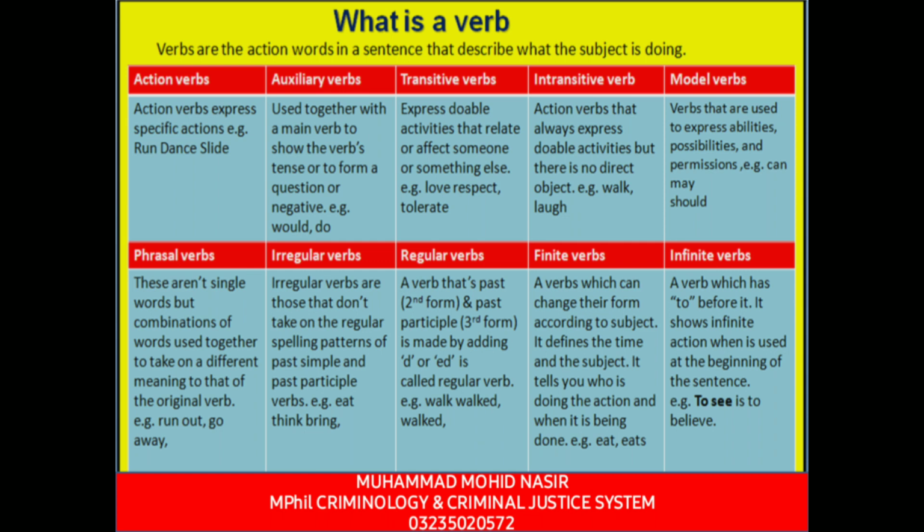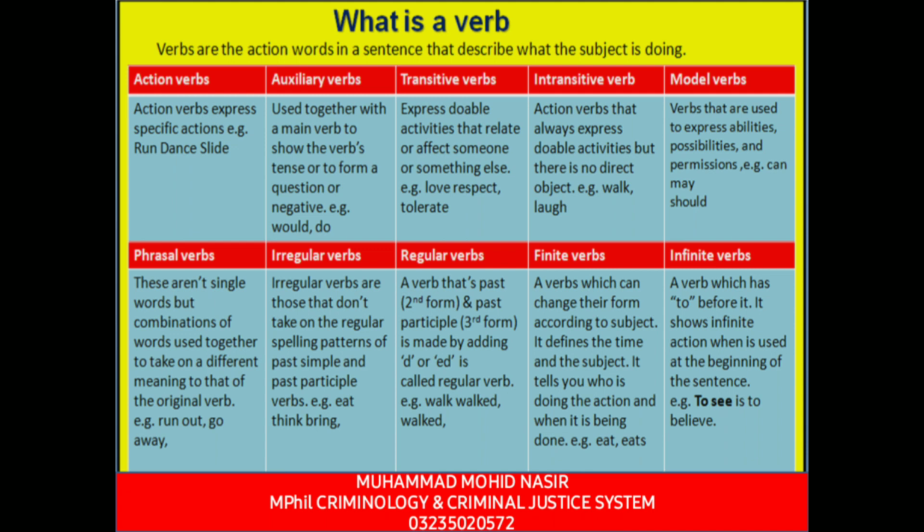Irregular verbs are those that don't take on the regular spelling patterns of past simple and past participle. For example, eat, think, bring. The next, regular verbs: verbs whose past second form and past participle third form are made by adding d or ed are called regular verbs. For example, walk, walked, walked.